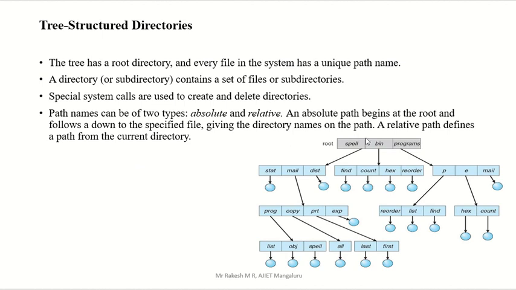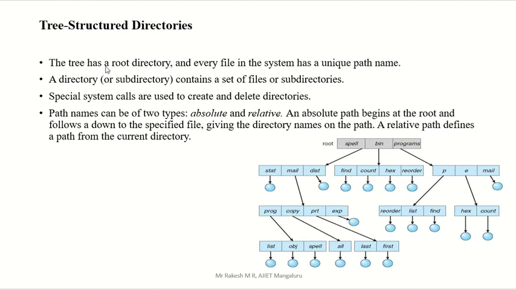Tree structured, you can see this diagram, we have a tree structure here, with arrow marks, right? That is a tree structure. This structure is somewhat different compared to the previous one. In a tree manner we have that structure, that's why it is called tree structured. What do you mean by tree structure?